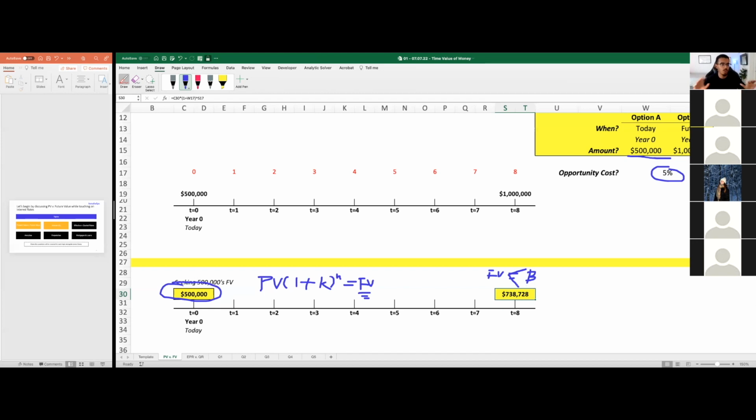Is that clear so far for everybody? Quick yes or no in the chat, just for fun. Okay, this is a very important intuition to understand. Okay, solid.